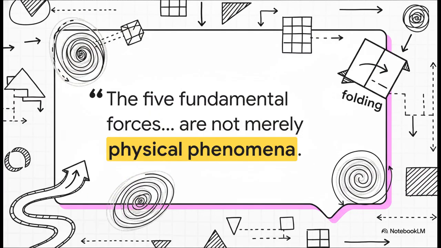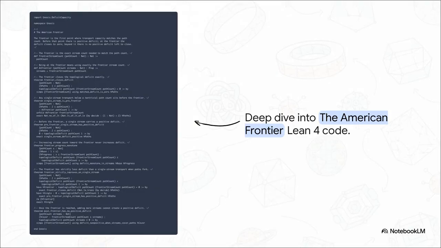And that brings us to the crucial point, captured perfectly in this quote straight from the source code. It reads, "The 5 fundamental forces are not merely physical phenomena. They are computational primitives mapping directly to algorithms with provable optimality guarantees." This right here, this is the conceptual pivot point of the entire Gnosis framework. The text is brilliantly illustrating that physical forces and computational primitives are actually the exact same thing. So a physical race or a fold is just an algorithm executing optimally in space. Mind-blowing, right?